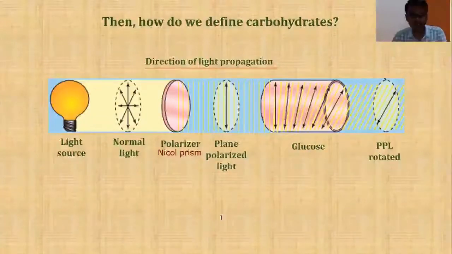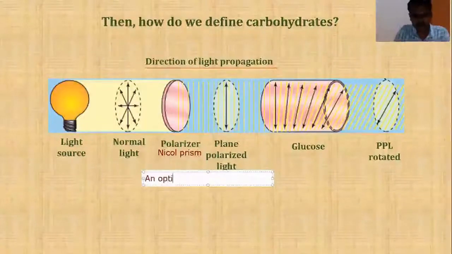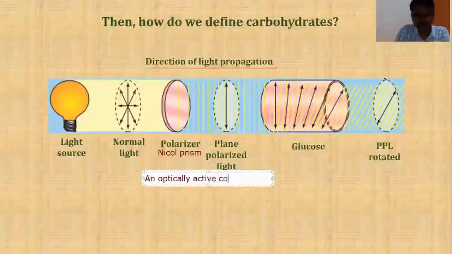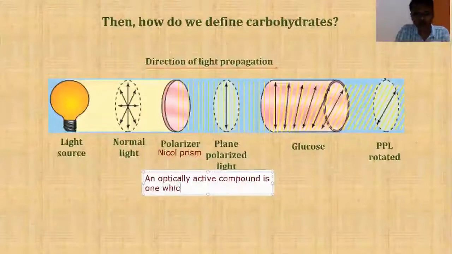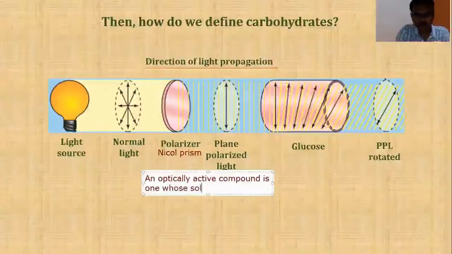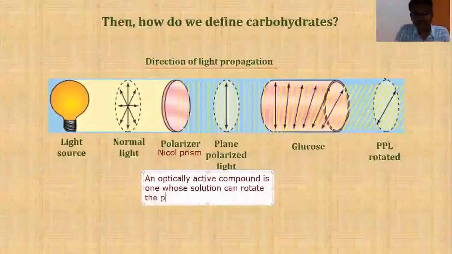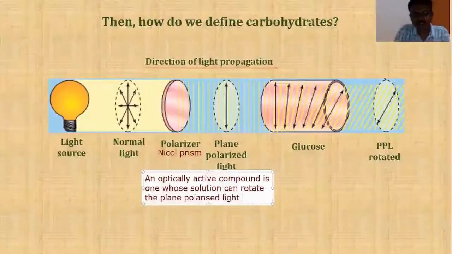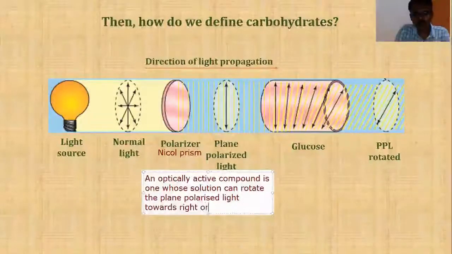Let me type that. An optically active compound is one which can rotate plane polarized light towards right or left.